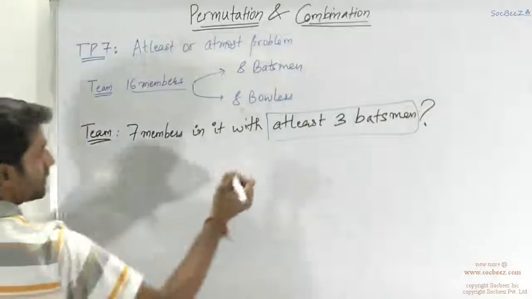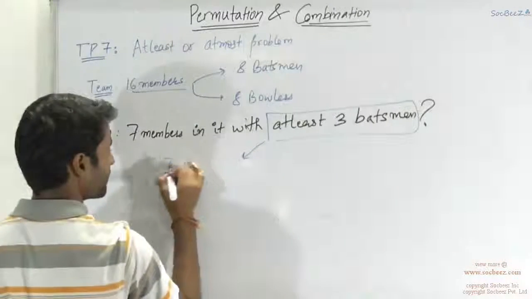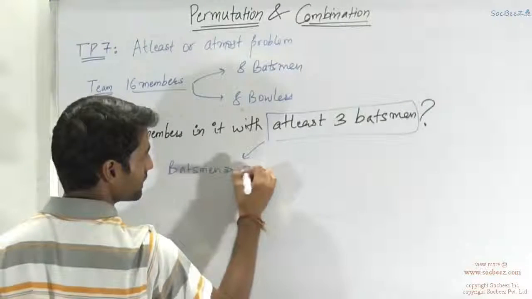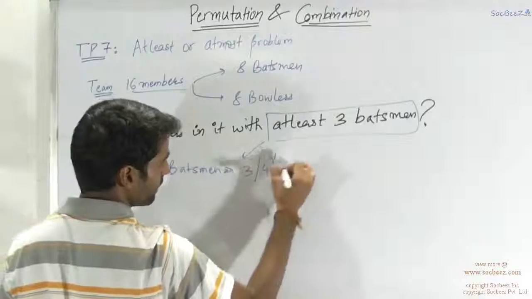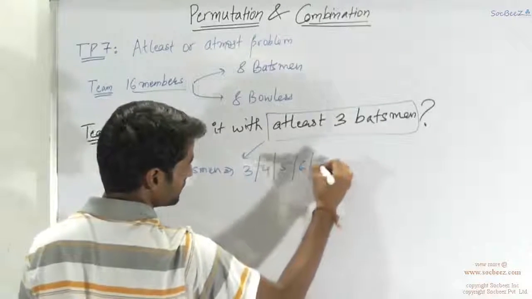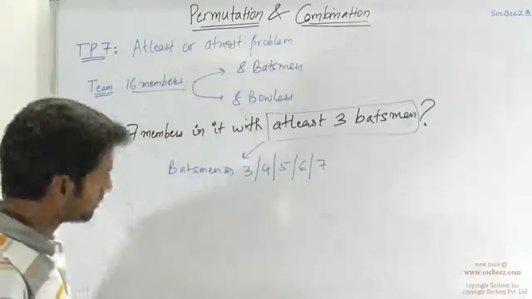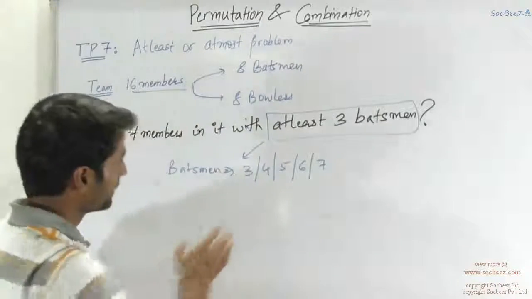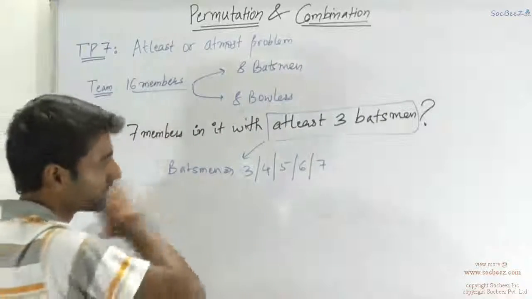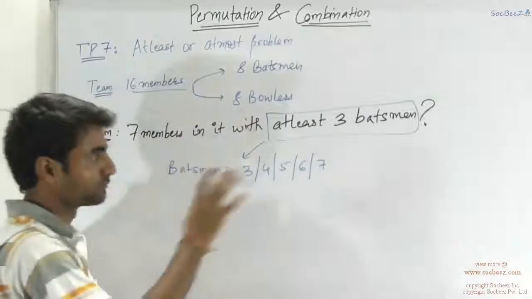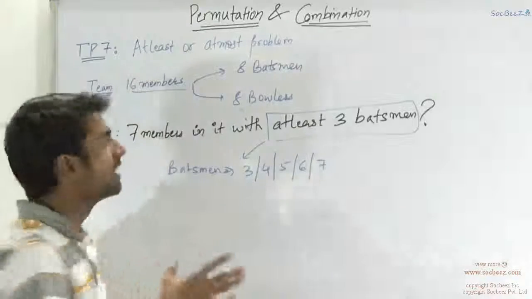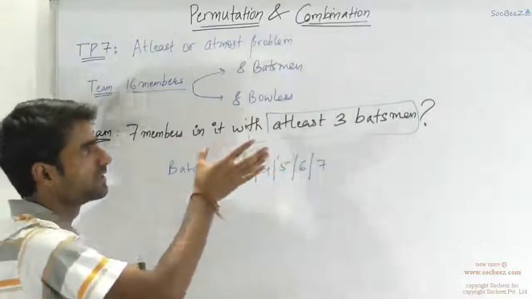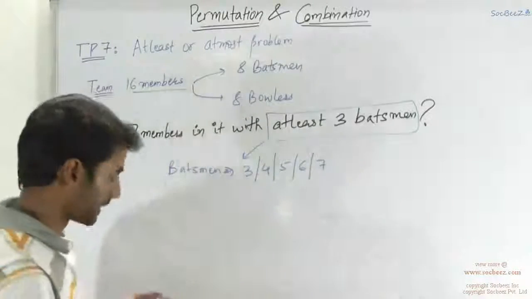So first of all, the cases are batsmen equals 3 or 4 or 5 or 6 or 7. These are the cases that would be the case when this condition is satisfied. So we will take one by one each case and find the number of possible ways in which this scenario can be satisfied, and then we will add the total number of cases to get the final solution of how many teams have at least 3 batsmen.